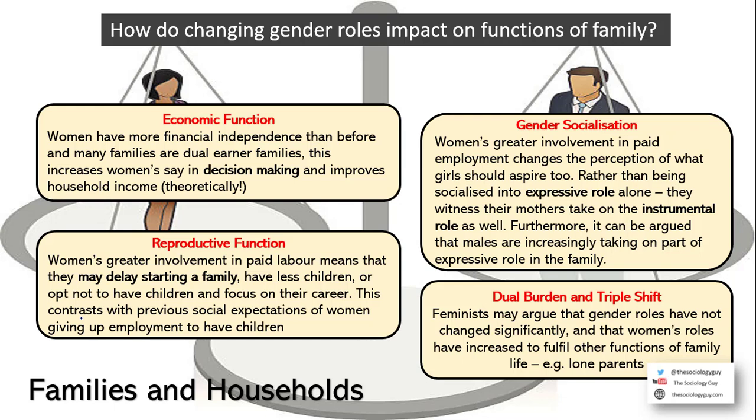Reproductive function. Okay, so we know the family has a reproductive function. How might that be impacted by changes in gender roles? Well, one thing we know is that because more women are in work, women are having children later, which means that the family may be delayed. There may be a delay to starting the family, or there may be less children. So we're reproducing less children, and this is something that is happening in society. We've got an ageing population. We're getting to the stage where in the next 5 or 6 years there's going to be quite a burden on people who are working versus those who have reached retirement age and beyond. So that's one function that we can see as being influenced by changing gender roles.